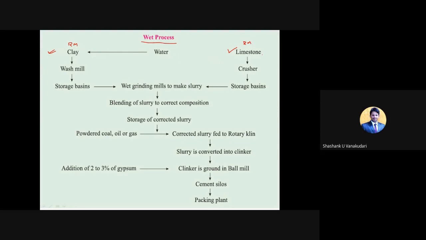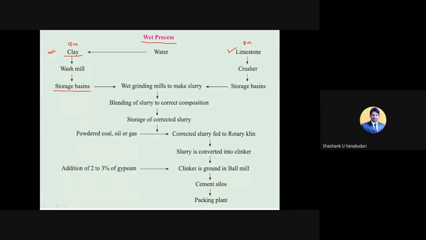One is clay and then limestone. So here, clay: first, these raw materials of clay will be sent to the wash mill. A wash mill is a chamber where the clay is washed thoroughly, so that the unwanted particles present in the clay are removed. After the wash mill, the clay is stored in storage basins. So this is the first step for clay. This is argillaceous material.